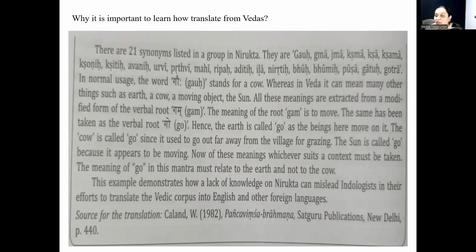It is also used for earth because it is moving, and it is also used for sun. Although it is not moving, with the context of sunrise and sunset in two different directions, it is used for sun as well. That is why without knowledge of Nirukta, it is misleading to translate the Vedic corpus into any language like English or any other foreign language.